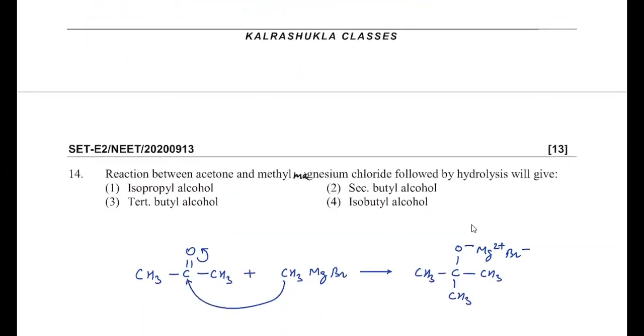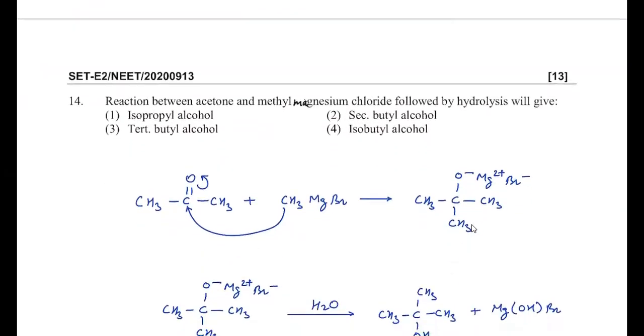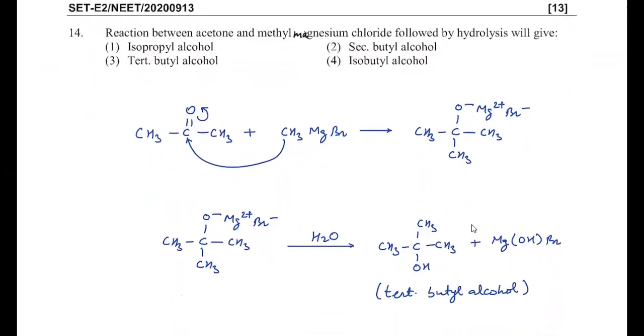Then to the next question: the reaction between a ketone and methyl magnesium chloride followed by hydrolysis will give what? So we have acetone. Methyl magnesium chloride, as a nucleophile, will attack this carbon, so we'll get this product. Then, followed by hydrolysis, O minus will get converted into OH and the final product will be tertiary butyl